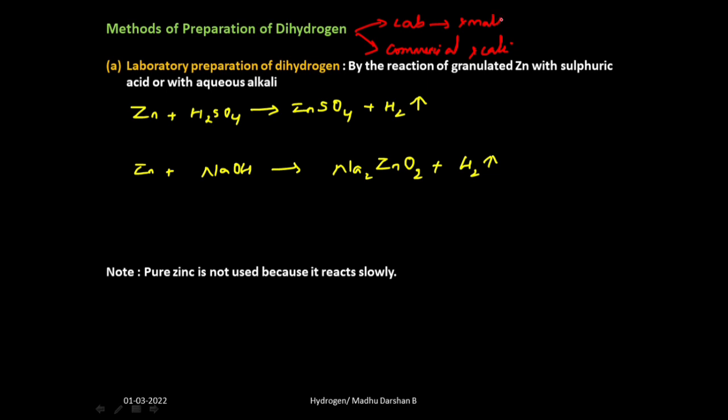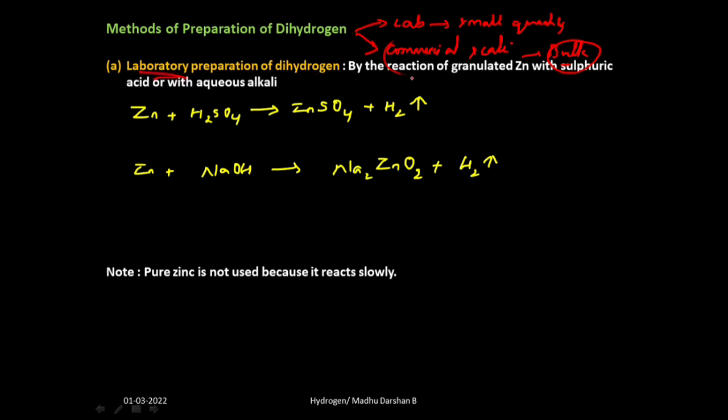We can't produce hydrogen in bulk quantities in the lab. But we can also prepare hydrogen on a commercial scale, meaning bulk quantity. We can produce enormous amounts of hydrogen for industrial purposes. First we will start with how to prepare dihydrogen in small quantities, that too in the laboratory.